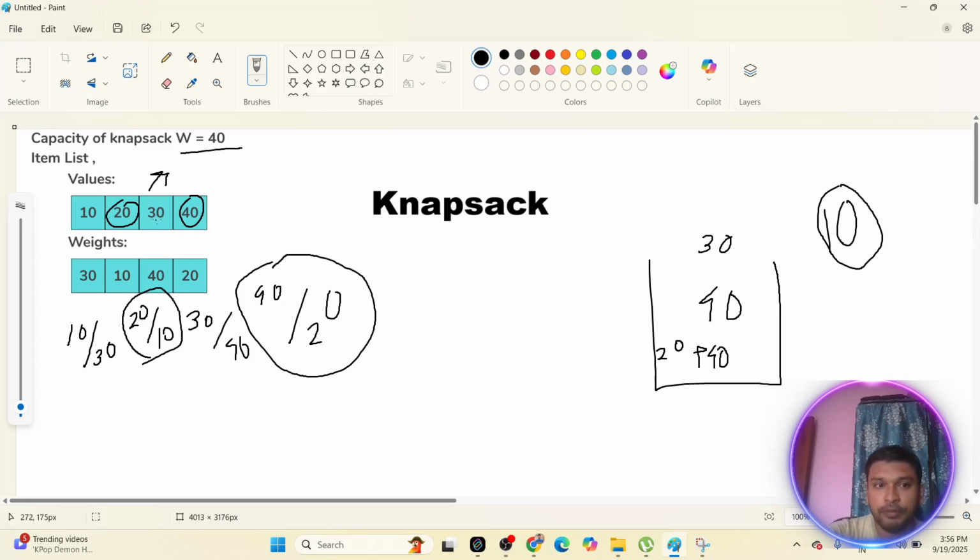So the value of one fourth of this value will be taken: plus one fourth of 30, means 30 divided by 4 is something which you can take. So your maximum value would be this one. So in that knapsack problem you can take a maximum of this amount. Hope this is understandable. Hope you understand the knapsack problem.